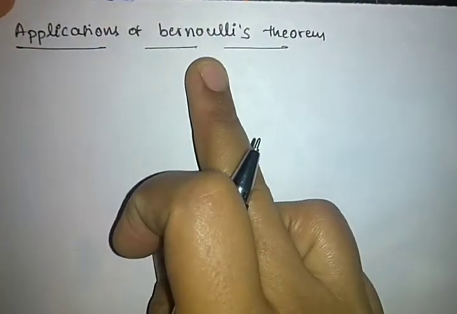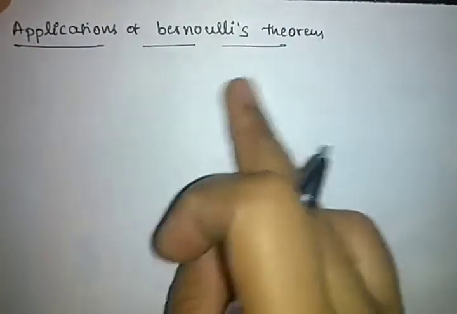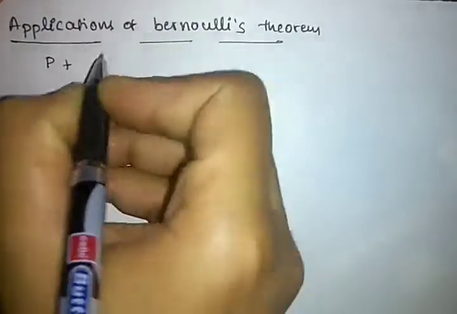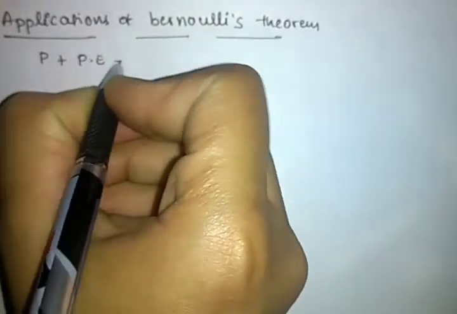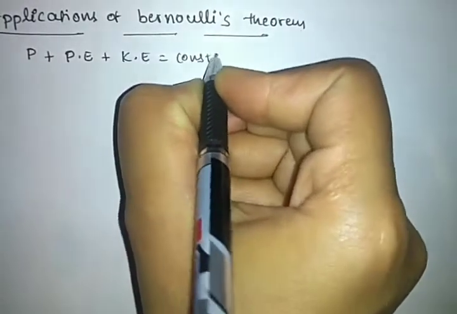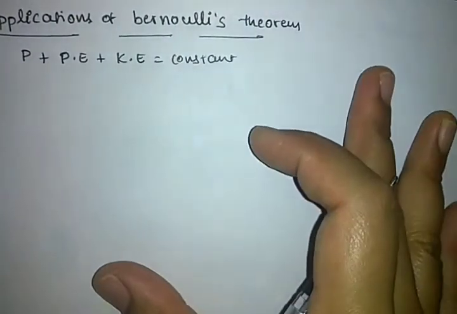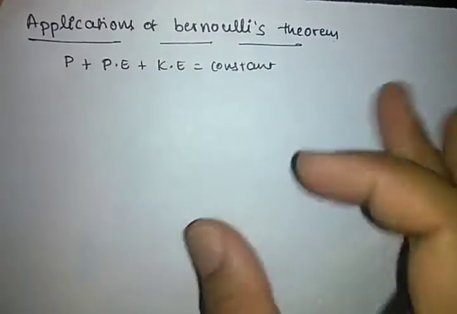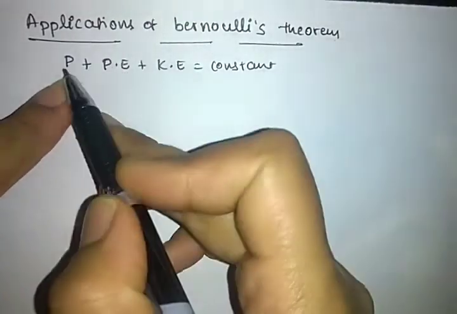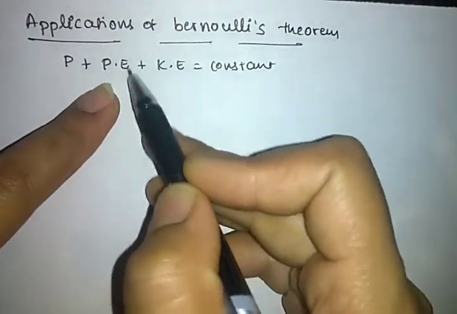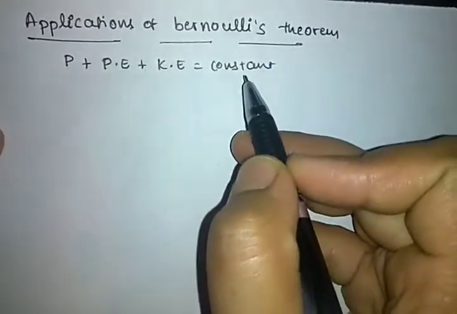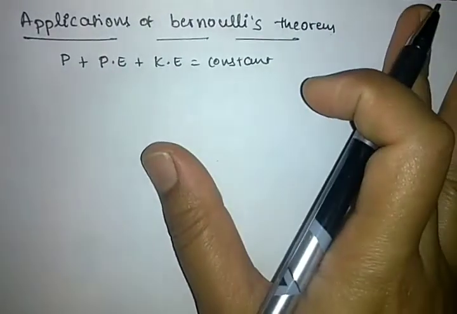What is meant by Bernoulli's theorem? This theorem states that the sum of the pressure, the potential energy and the kinetic energy is equal to a constant. If we consider any stream of a particle, then at any two points on the stream, the sum of the pressure created, the potential energy of the particle and the kinetic energy of the particle is the same, a constant value.